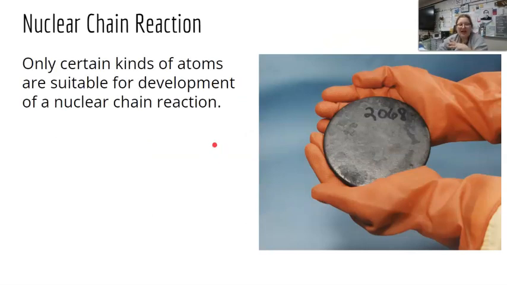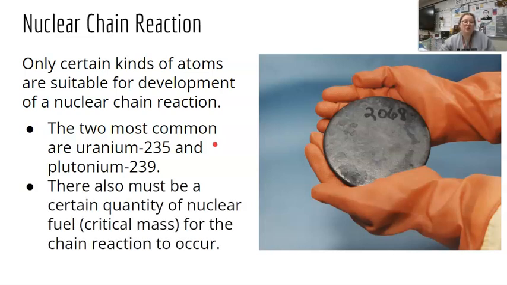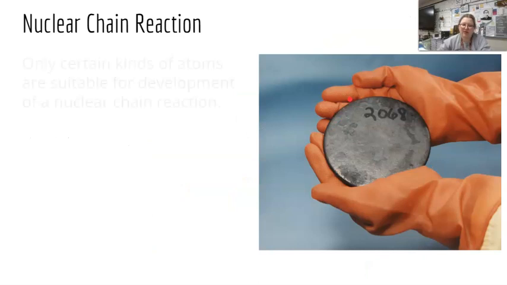Only certain kinds of atoms are suitable for the development of a nuclear chain reaction, and the two most common are uranium and plutonium. Uranium is what we use in nuclear reactors for power plants, and plutonium is more frequently used for nuclear weapons. And there must also be a certain quantity of nuclear fuel for the chain reaction to occur. So if we have just like a handful of atoms, they're not really close together, it's less likely that that neutron, when it pops off, is going to run into another one. So we need enough of those atoms all together for this chain reaction to occur.